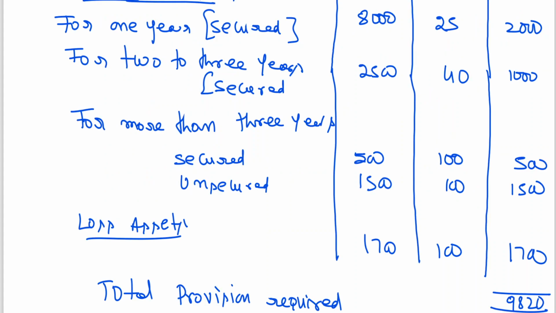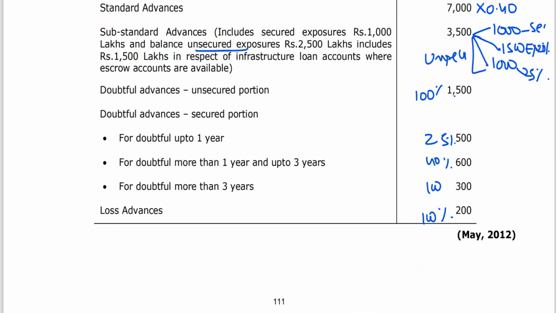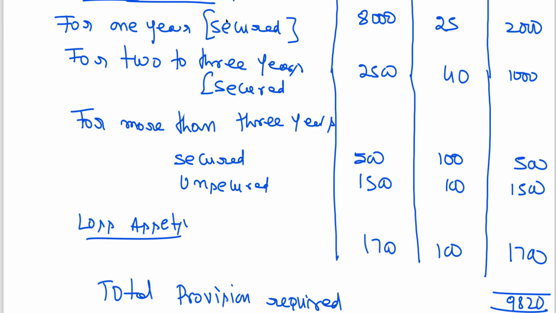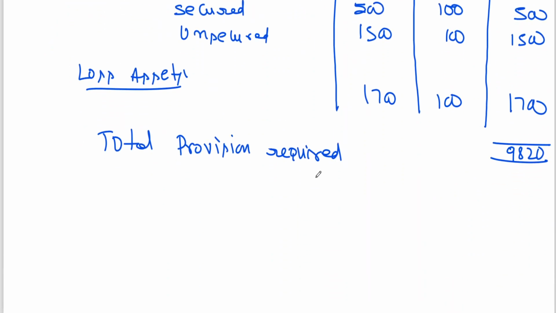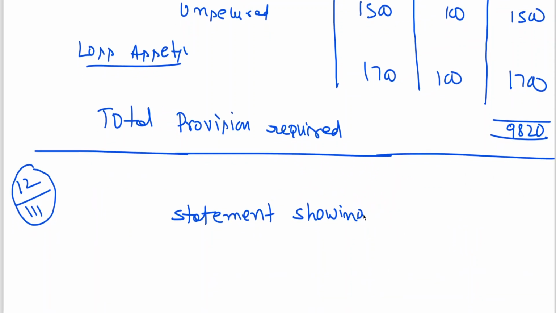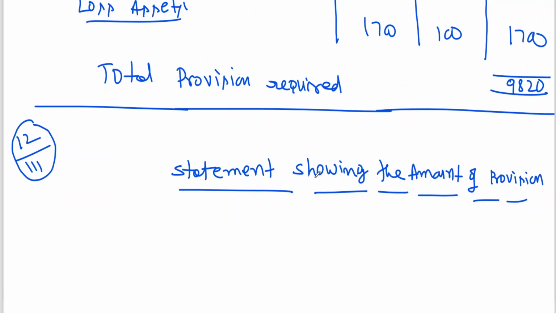Okay, this is problem number 12, page number 111. Statement showing the amount of provision.